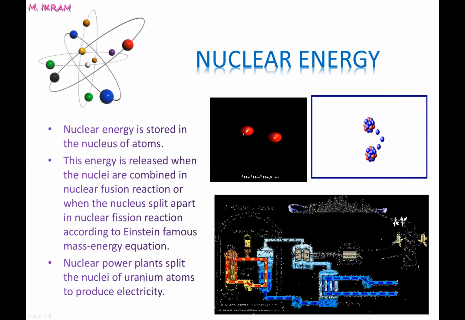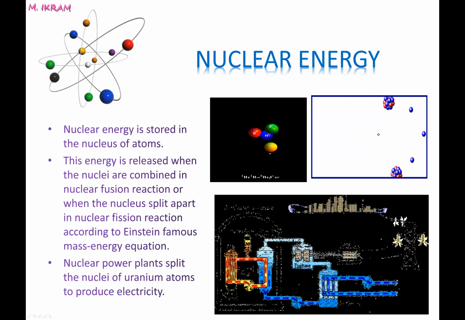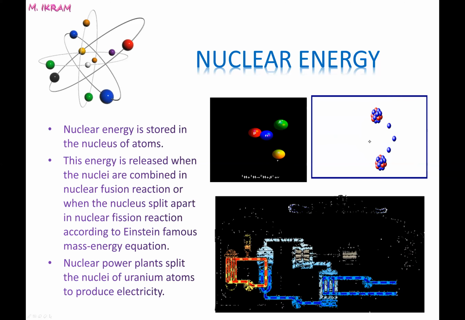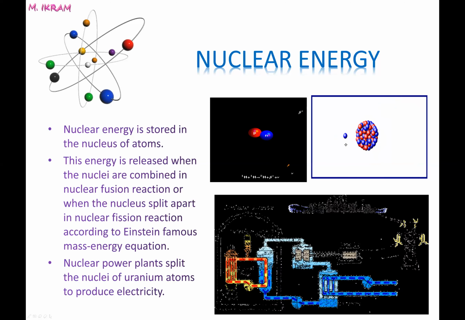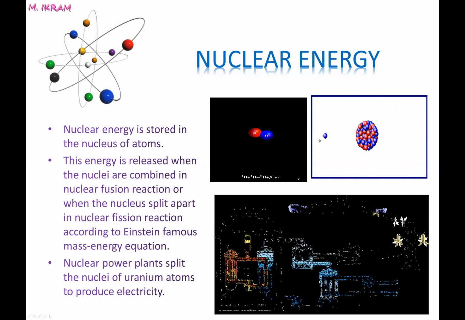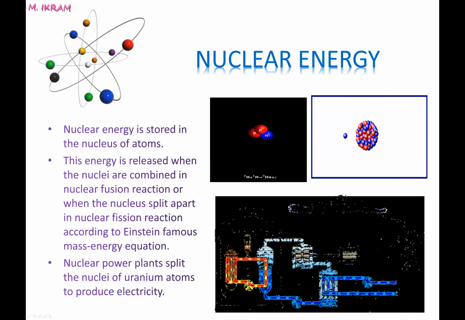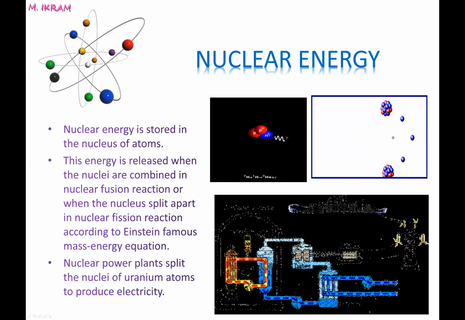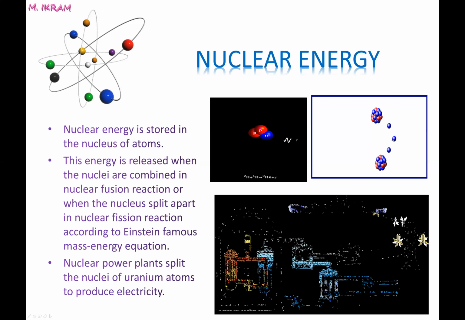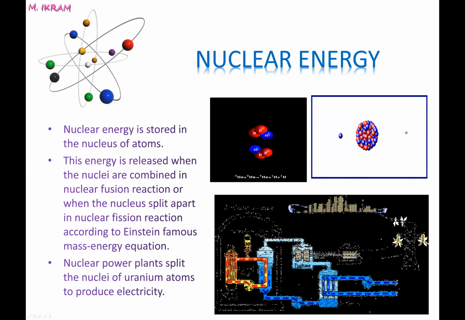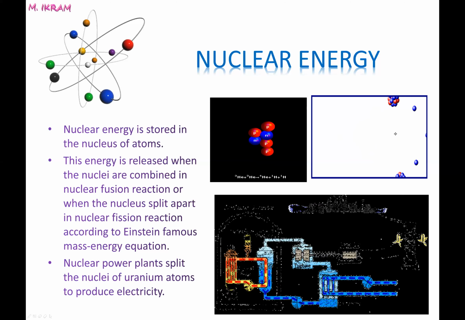And in the second video you see one heavy nucleus, and a neutron, a particle, comes and hits the nucleus and it splits into two pieces, and other particles are released. This release of particles is also accompanied by energy, mostly kinetic energy.